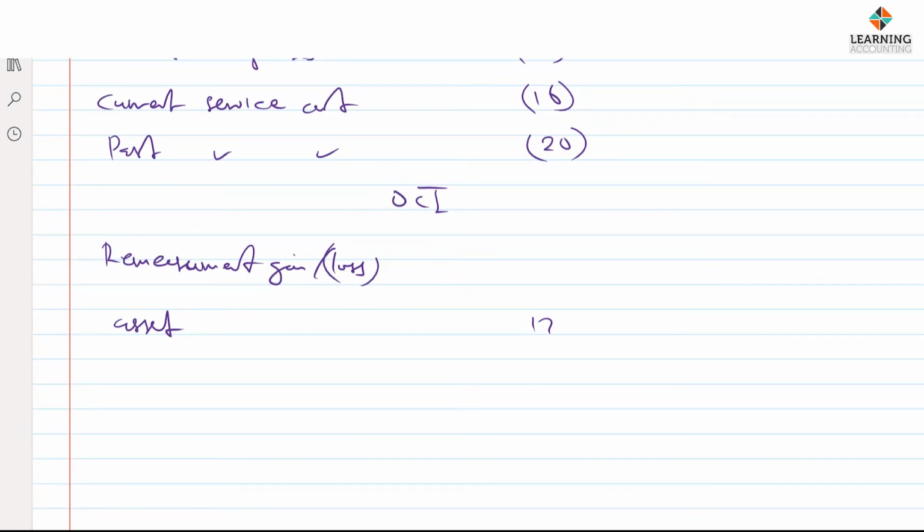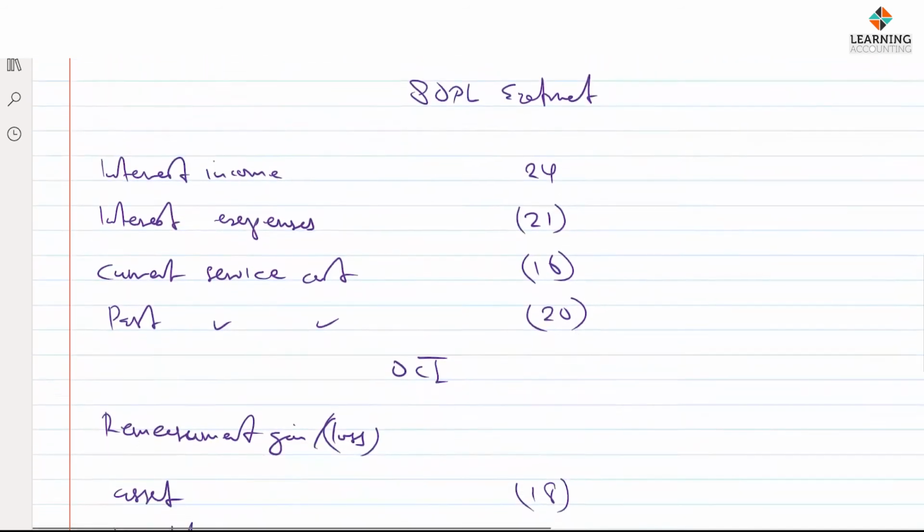So we have a loss of 18, and liability, of course, we have a gain of 36.